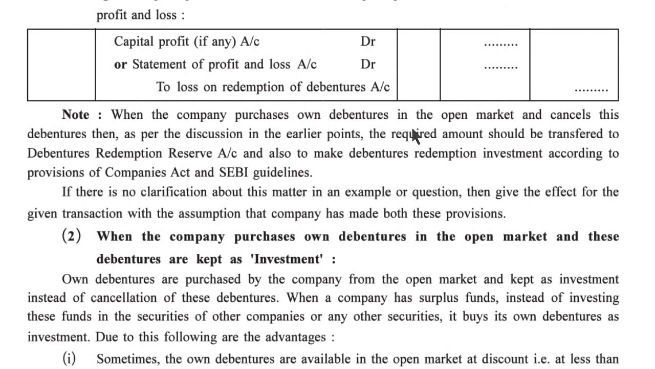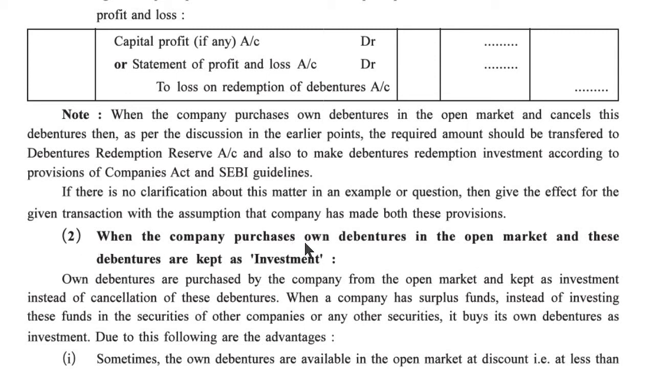When the company purchases own debentures in the open market and cancels these debentures, then as per the discussion in the earlier points, the required amount should be transferred to debenture redemption reserve account and debenture redemption investment should also be made according to the provisions of the Companies Act and SEBI guidelines. If there is no clarification about this matter in an example or question, then give the effect for the given transaction with the assumption that the company has made both these provisions.